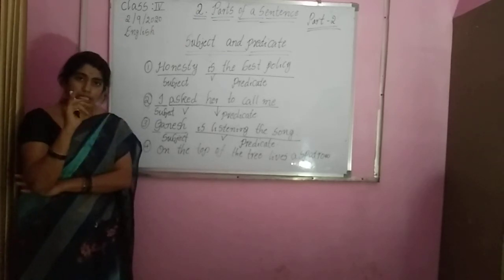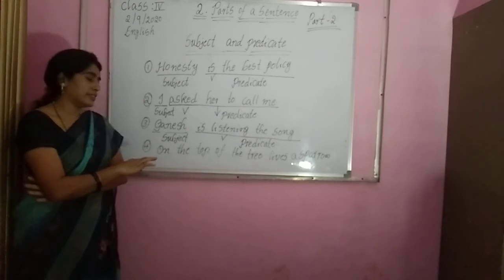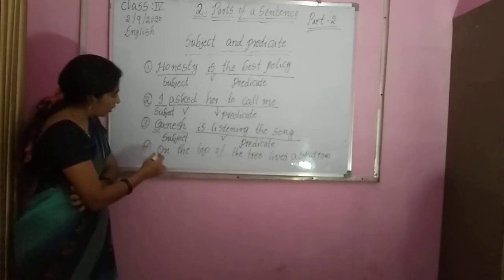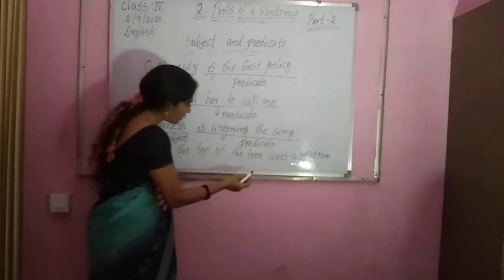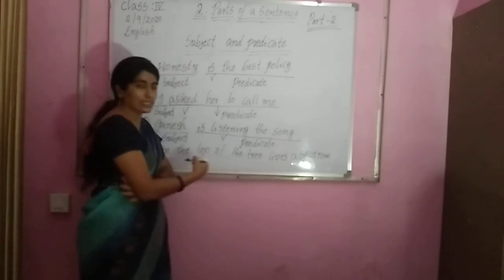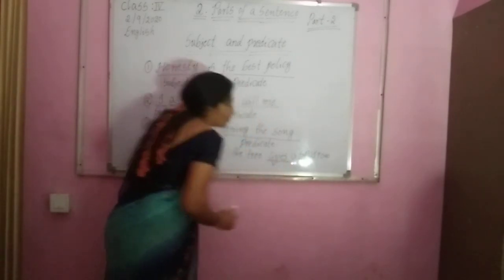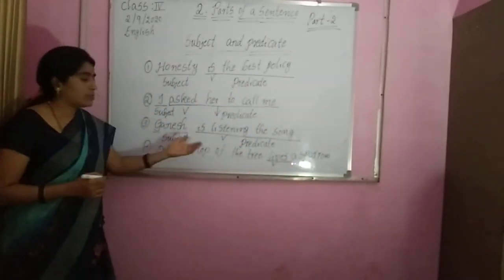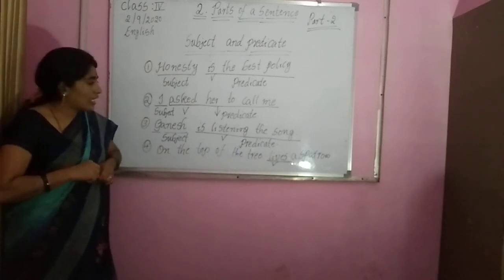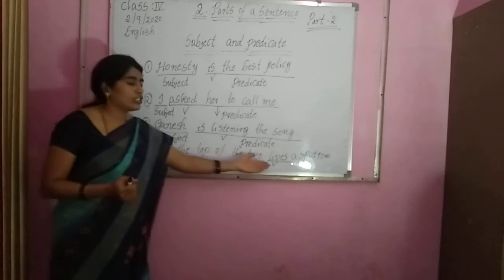It will come at the last of the sentence or middle of the sentence. So we have to find out what is the verb here. Lives is the verb. Okay, lives means undatam.